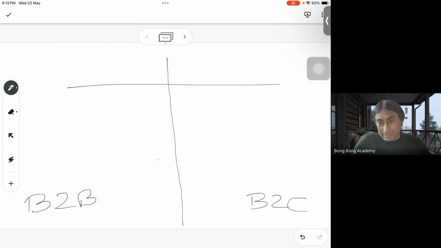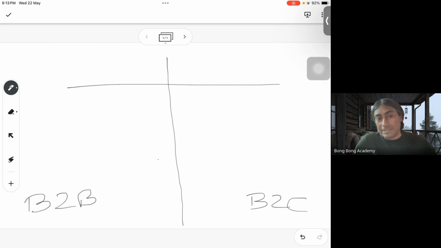Both are companies, right? There can be B2C sales also. That means a company is selling to an individual. That means Reebok has a showroom. You walk into the Reebok showroom and you buy a shoe for yourself. The company is not buying on behalf of you, right? You are buying for yourself. So that is what we call B2C.